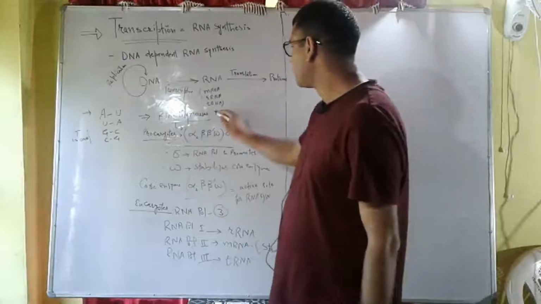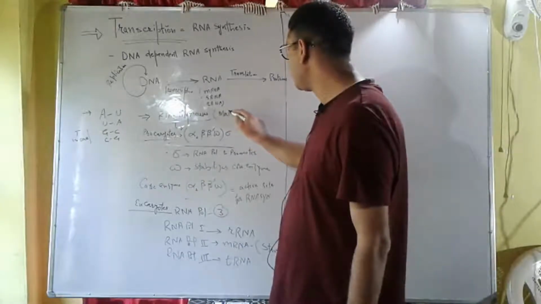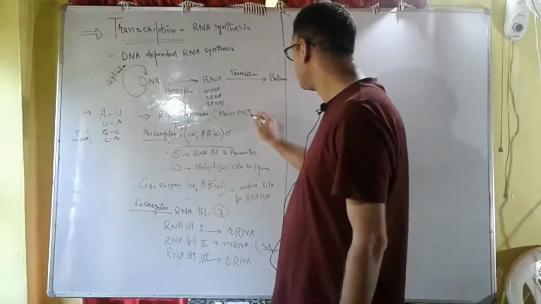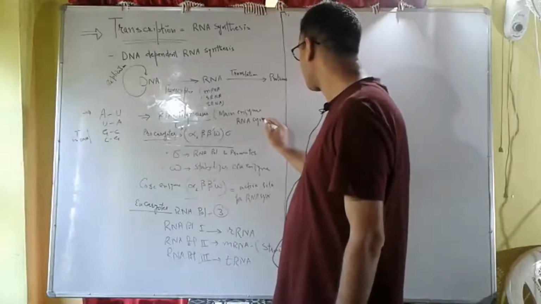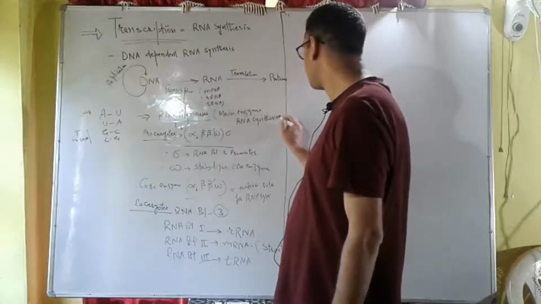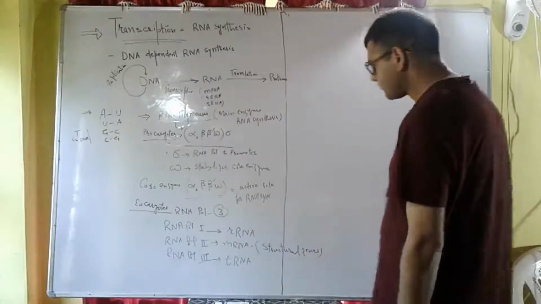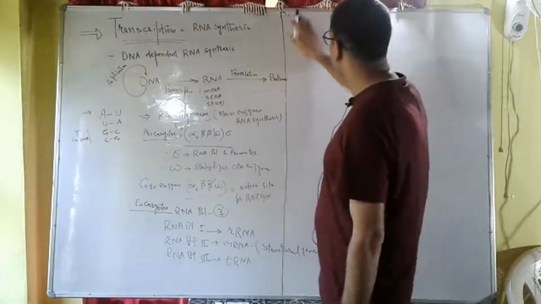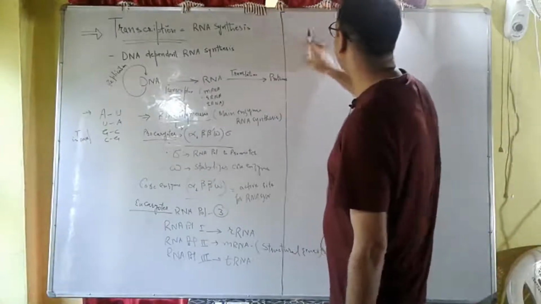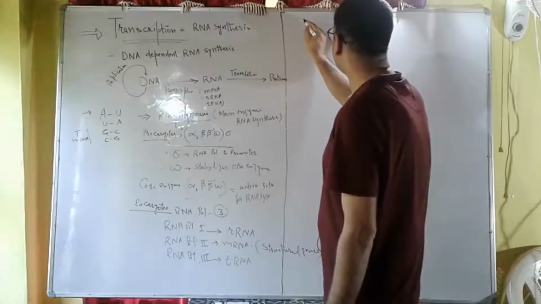So RNA polymerase is the main enzyme for RNA synthesis. And then we know that there are two strands of DNA.